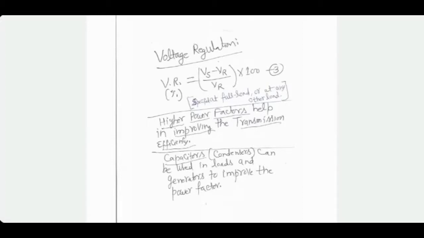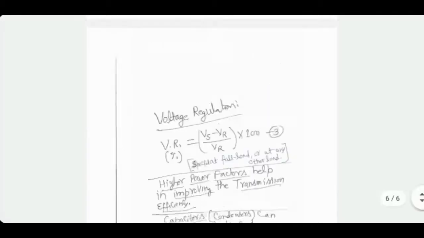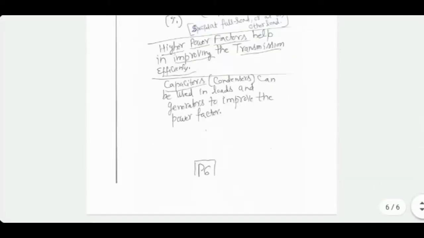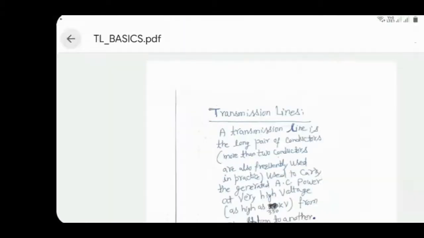If voltage regulation and efficiency are not good enough, that means voltage regulation is not close to zero, it is very high compared to zero, let's say 20% or so, and transmission efficiency is not 100%, but let's say 75% or something, then you may want to use capacitors in parallel with the load as well as with the generators to improve power factors. We'll come to all that later also when we talk about generators in particular. Okay. So there are methods to improve power factor in real life.